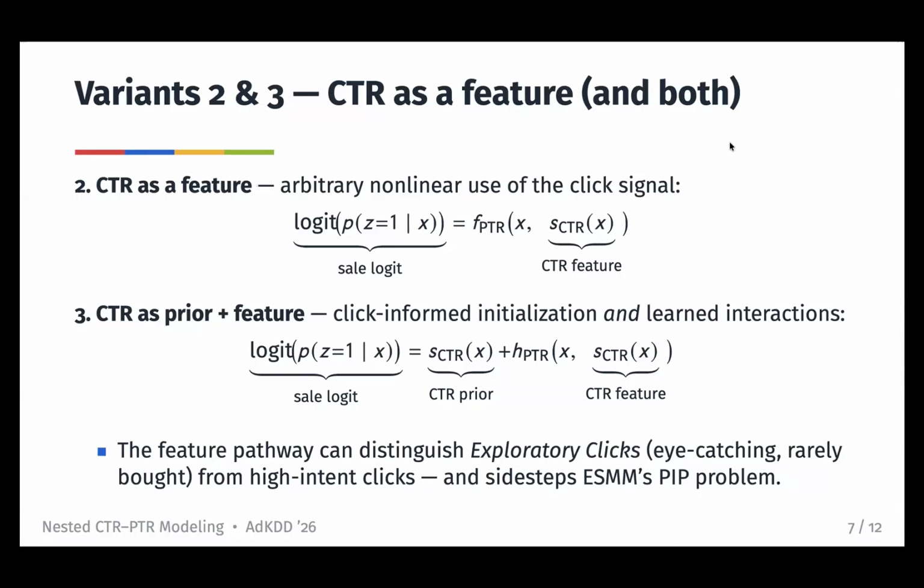So the model can distinguish genuine high intent clicks from exploratory clicks, where some eye-catching item gets clicked a lot, but it's not purchased. And it also sidesteps the potential independence prior problem that ESMM has, because the sale model conditions on the click signal directly instead of multiplying together independently estimated CTR and CVR terms. And the third variant just uses both CTR prior and feature.